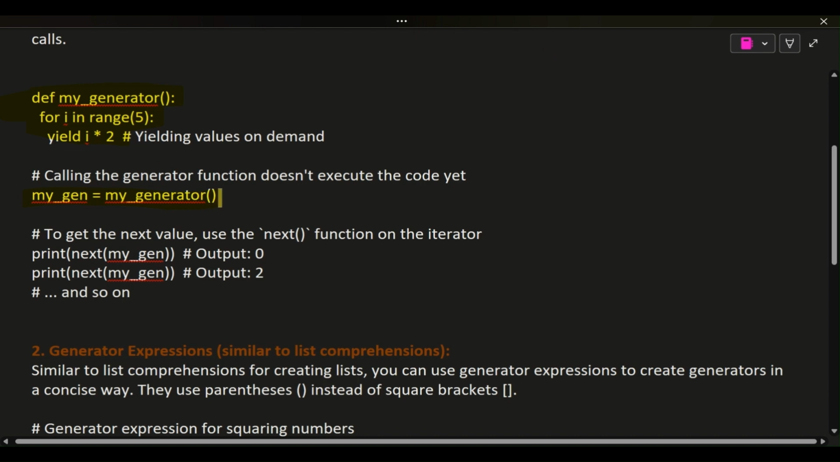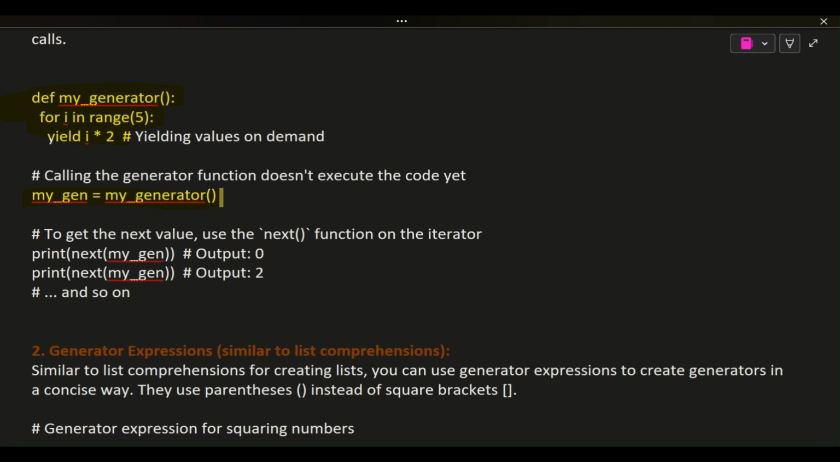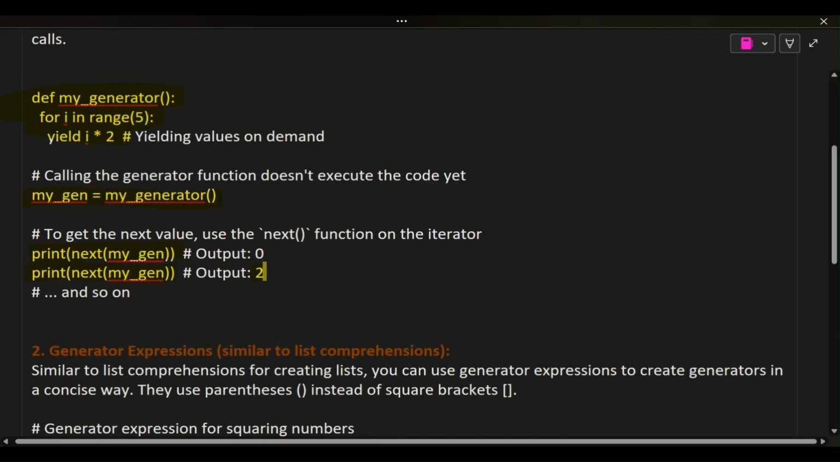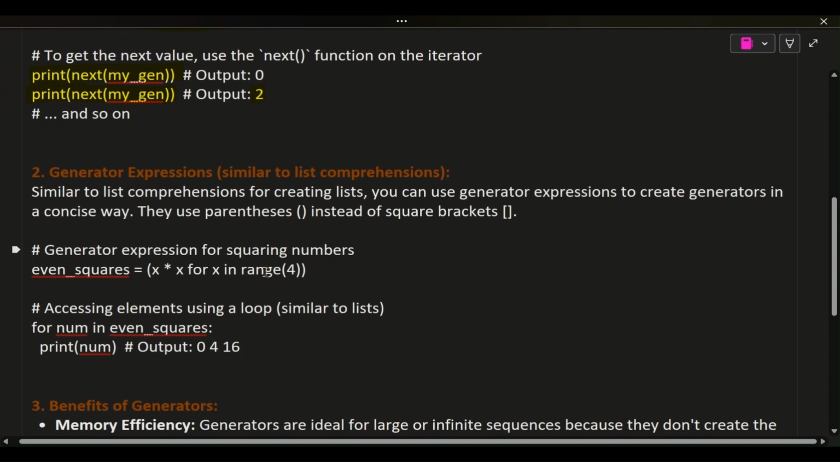my_gen = my_generator()  # To get the next value, use the next function on the iterator. print(next(my_gen))  # output: 0. print(next(my_gen))  # output: 2. # and so on.